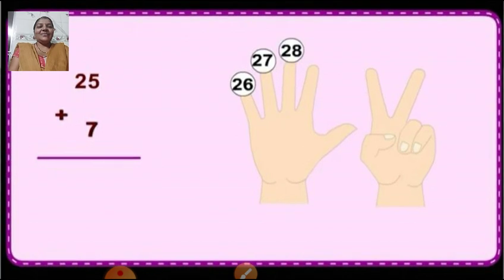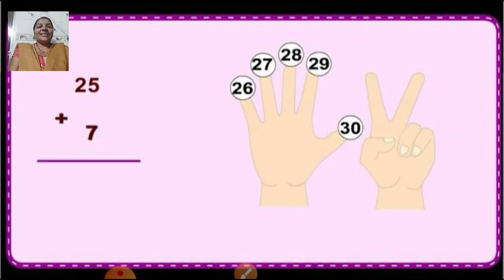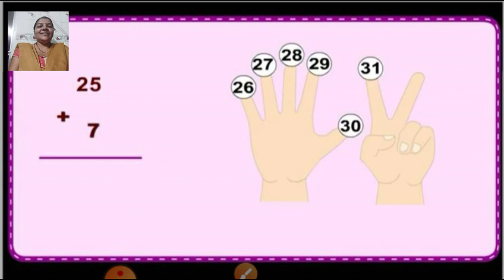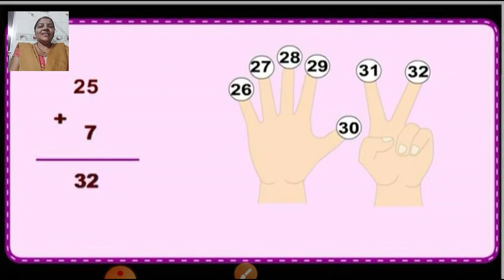Then children, 28, 29, 30, 31 and 32. So children, 25 plus 7 equals 32.